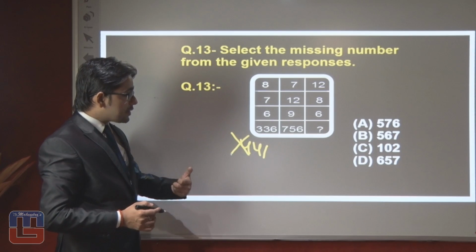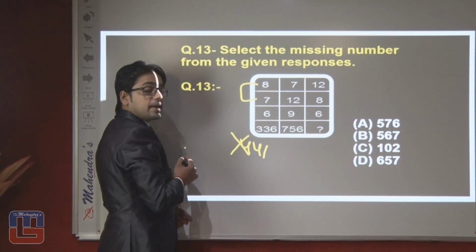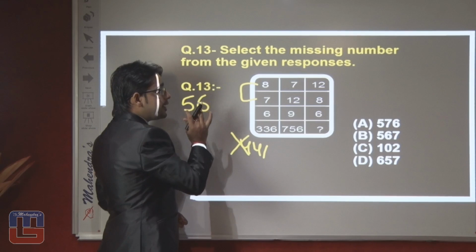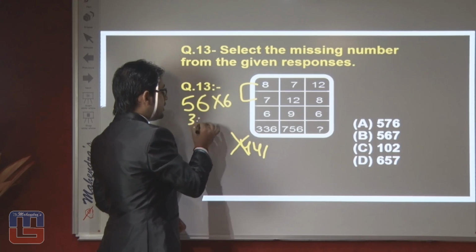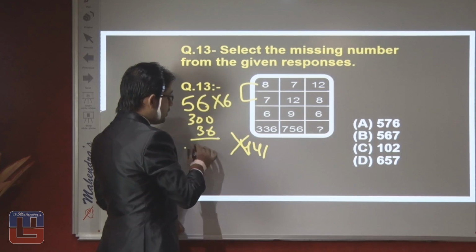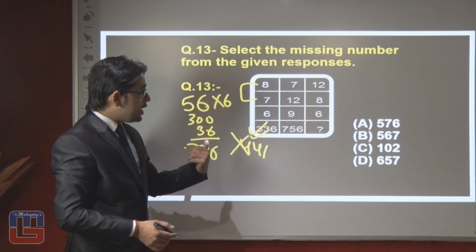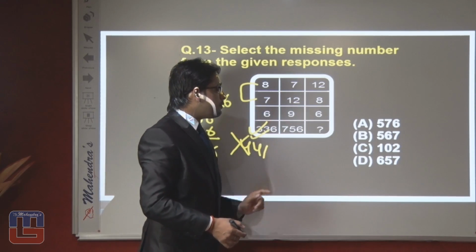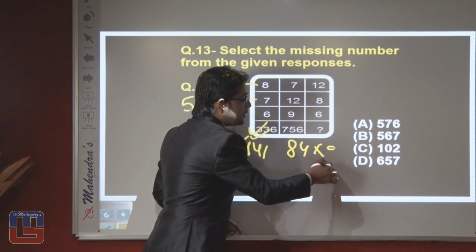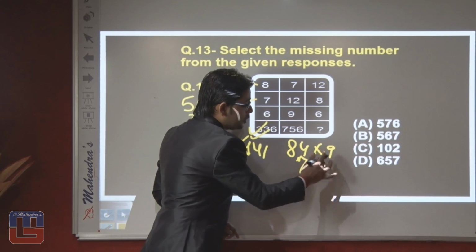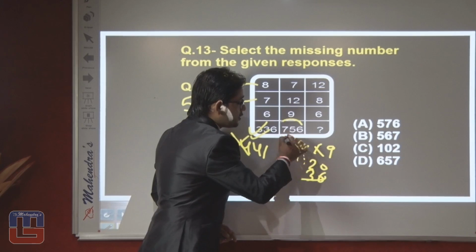Now try to change the method, try to change what we are thinking right now. 8 multiplied by 7, what will we get? We will get 56. If we multiply 56 by 6, then what will we get? We will get 50 times 6, 300, and 6 times 6, 36, then we will get 336. So maybe we have cracked the method given by the examiner. Let's check over here. 7 times 12, the answer will be 84, and 84 times 9, 8 times 9, 72, and 4 times 9, 36, now the right answer should be 756, which is written over here.